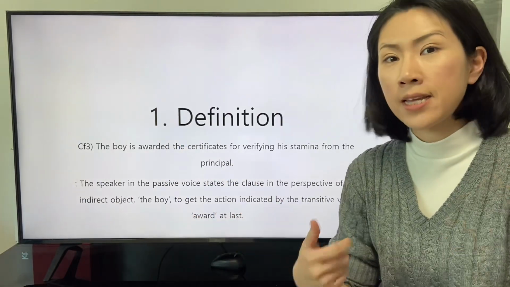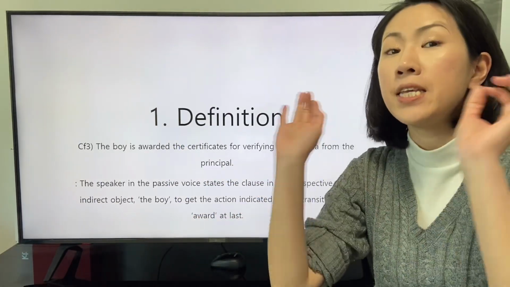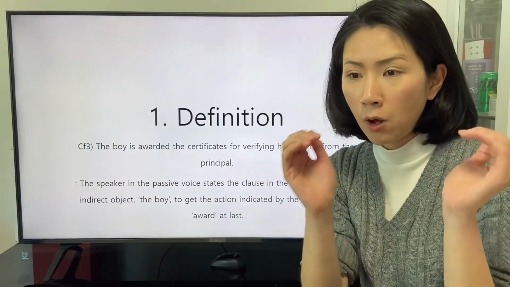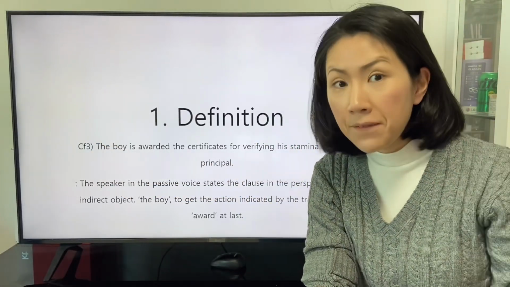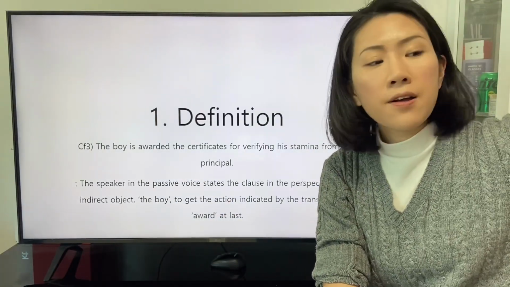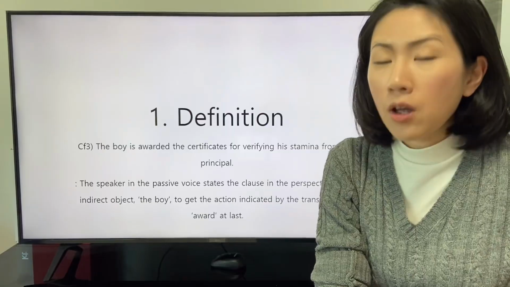This clause is stated in the perspective of the indirect object, the boy. The indirect object gets the definition of the transitive verb, a word, from the subject through the direct object.